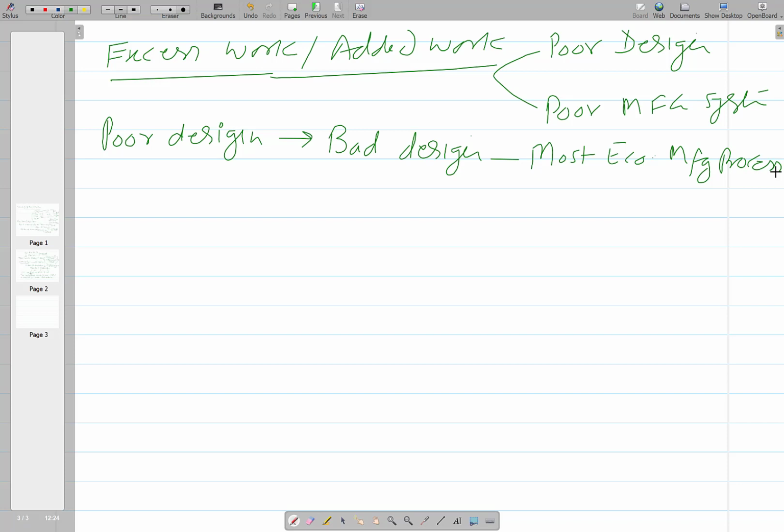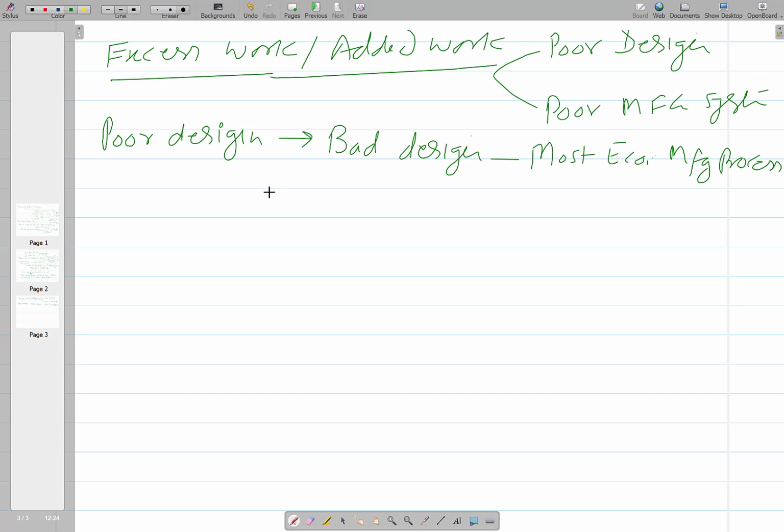Those are not possible due to the bad design, and that is why it takes a little longer, making use of some other processes rather than permitting the use of the most efficient and economic manufacturing processes, which are the high production volume processes.